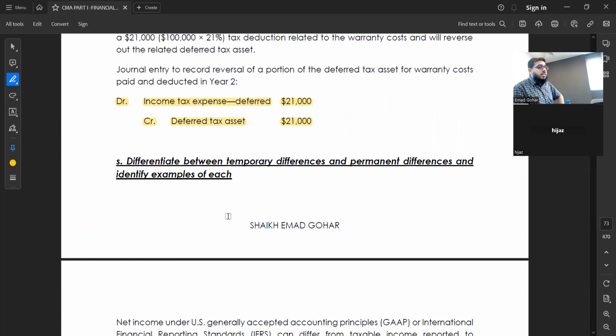Now the concept is, what is the difference between temporary difference and permanent difference? Very simple. Can you tell me? Examiner asked you what is the difference between temporary difference and permanent difference, and assume I have not taught you this. What will you write in the exam? Think about it.